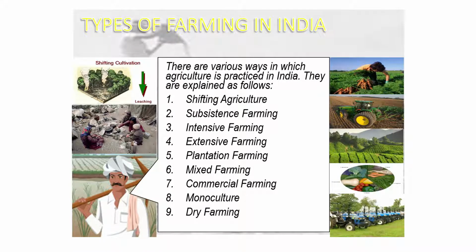Types of farming in India. There are various ways in which agriculture is practiced in India. The farmer adopts different methods like shifting agriculture, subsistence farming, intensive farming, extensive farming, plantation farming, mixed farming, commercial farming, monoculture, or dry farming.